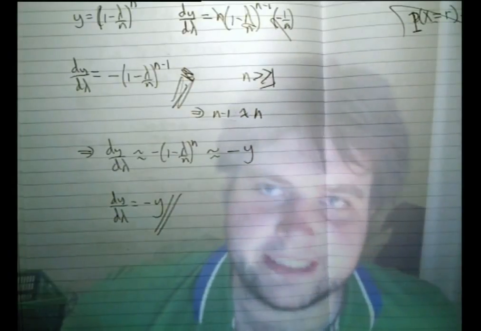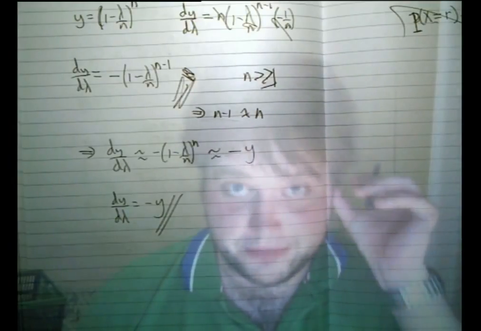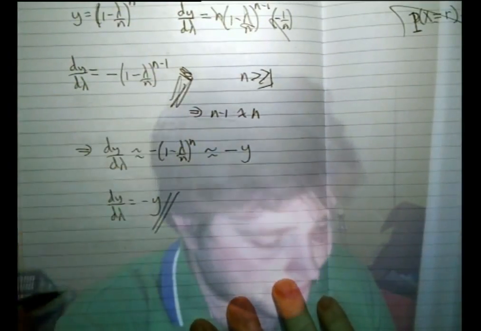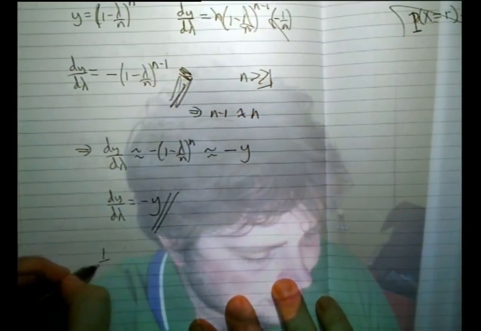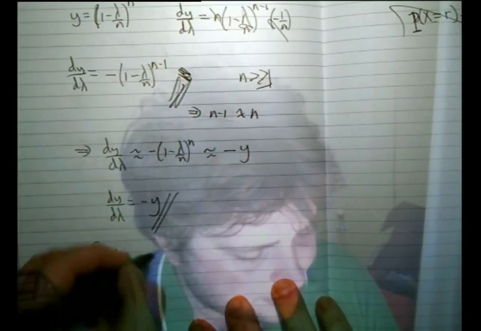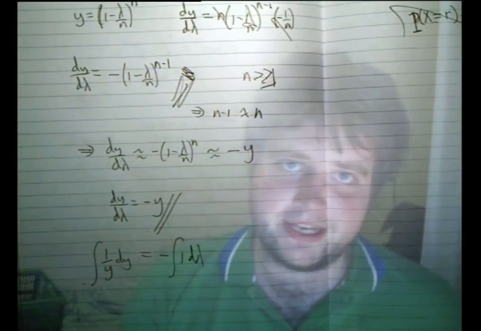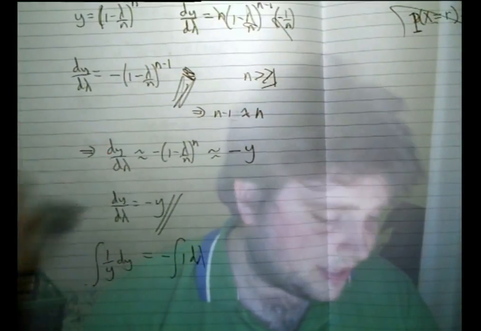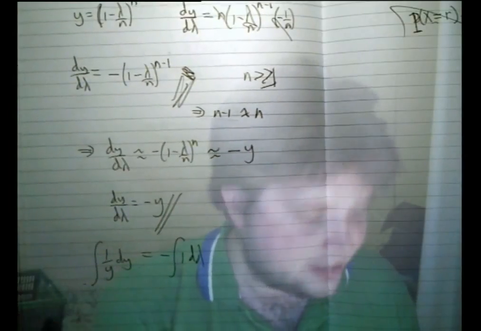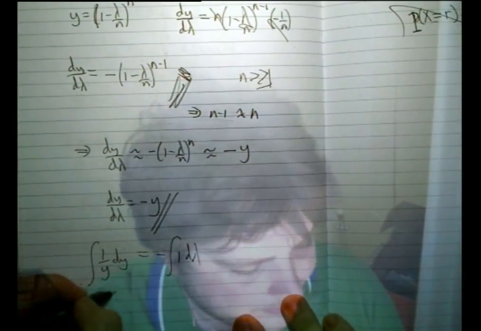That is quite possibly one of the first differential equations you ever learned how to solve. But just in case it's not obvious to you, I'll solve it now. We can take the y over that side: the integral of 1 over y dy equals minus the integral of d lambda. All I've done there is a separable differential equation. I've taken d lambda to this side and y to that side, so all the y's are on the left and all the lambdas on the right. Integrate both sides. Bingo.